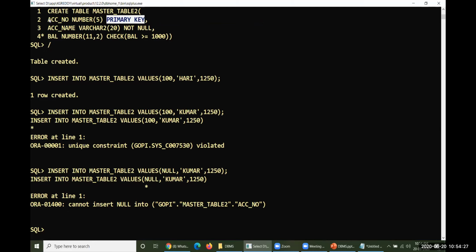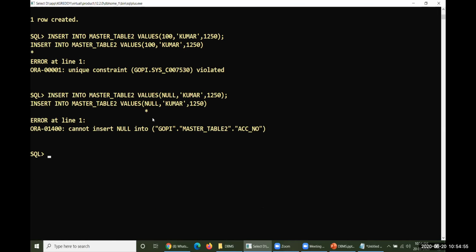One particular column or attribute value will be playing a vital role for the entire entity. So instead of enforcing two different types of constraints at a time, we enforce a single one called primary key. In this way the primary key can be introduced here.